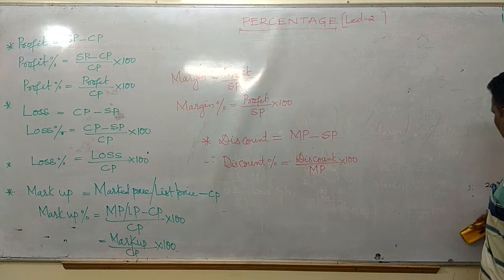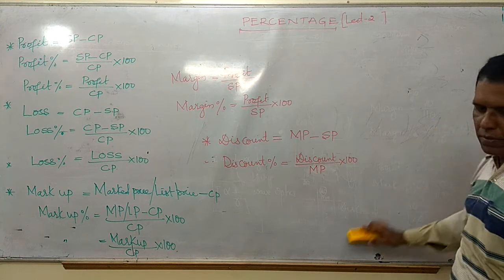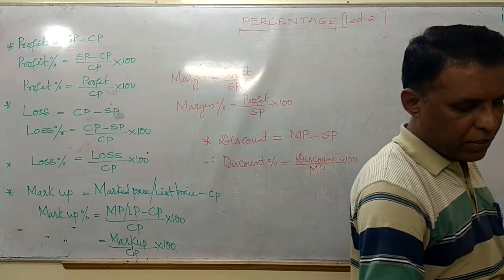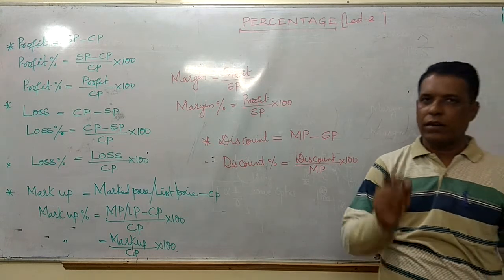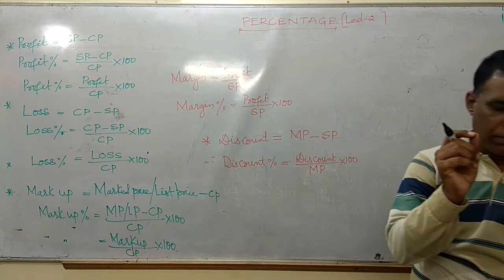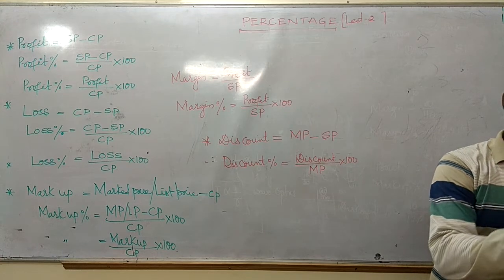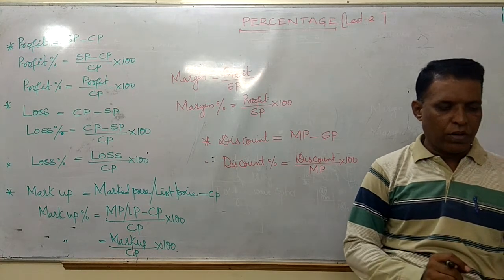Because I have got some basic questions here.